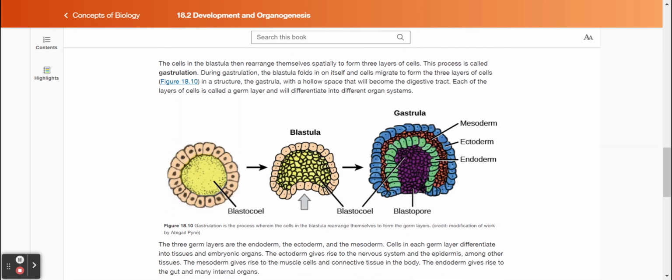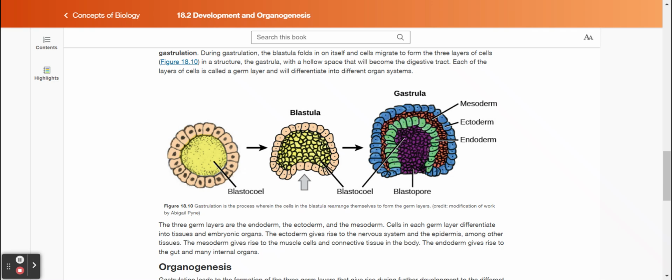The cells in the blastula then rearrange themselves spatially to form three layers of cells. This process is called gastrulation. During gastrulation, the blastula moves in on itself and cells migrate to form the three layers of cells in a structure, the gastrula, with a hollow space that will become the digestive tract. Each of the layers of cells is called a germ layer and will differentiate into different organ systems. Figure 18.10. Gastrulation is the process wherein the cells in the blastula rearrange themselves to form the germ layers.